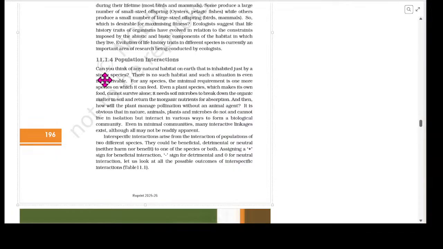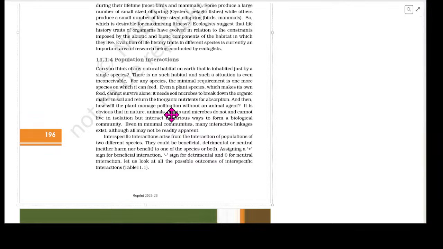Can you think of any natural habitat on Earth that is inhabited just by a single species? There is no such habitat, and such a situation is even inconceivable. For any species, the minimal requirement is one or more species on which it can feed. Even a plant species which makes its own food cannot survive alone. It needs soil microbes to break down the organic matter in soil and return the inorganic nutrients for absorption. And then, how will the plants manage pollination without an animal agent?